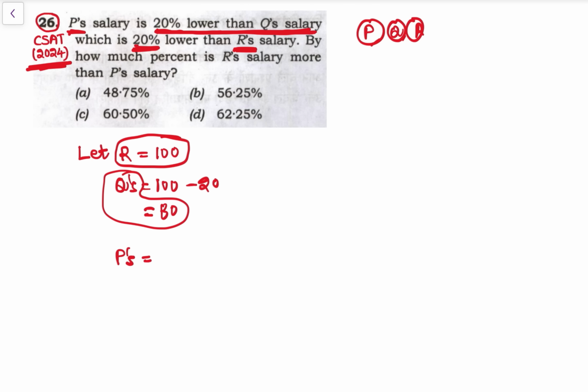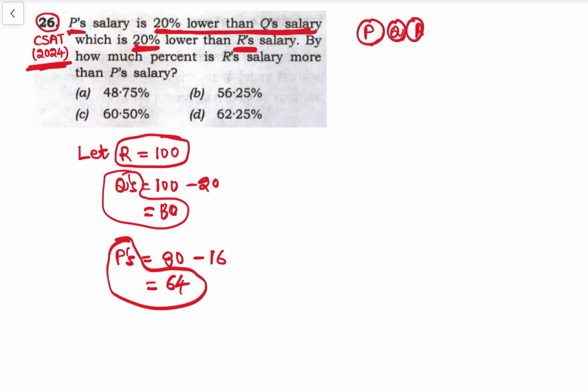20% lower than Q's salary. So Q का salary 80 है and 20% of 80: 10% is 8, 20% is 8 into 2, that is 16. So P's salary is 80 minus 16, that is 64. So P's salary is 64. हमें आ गया सबका salary.